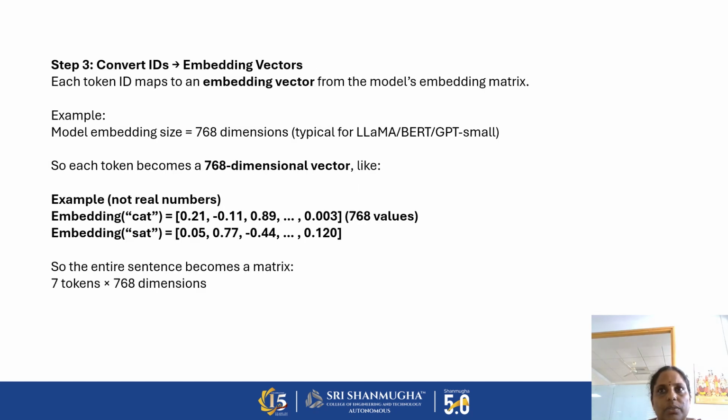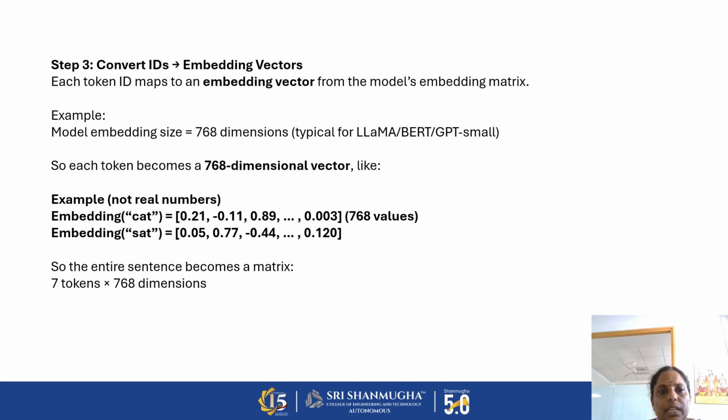So what is meant by vectors? A vector is nothing but a collection of numbers. So we are going to convert this ID into embedding vectors. For the BERT model or GPT model, it uses 768 dimensions. What is this dimension? The dimension is nothing but the features. So we are going to embed all these features.